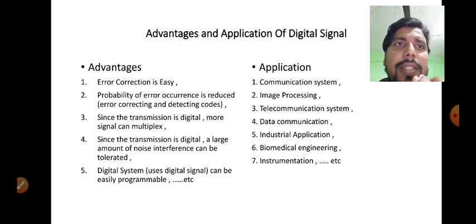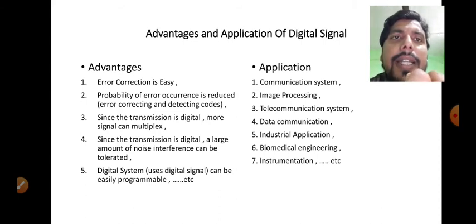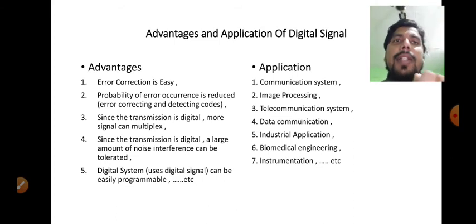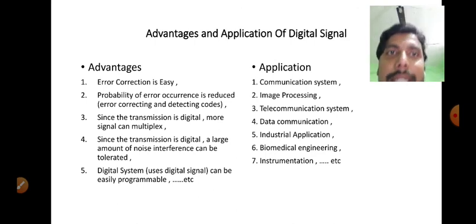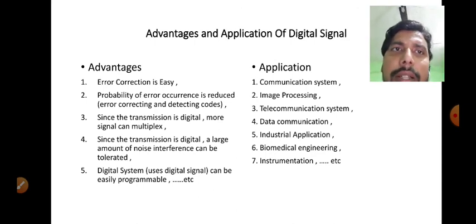Now, next one is advantages and applications of digital signal. The advantage is that error correction is easy. Error correction is easy means that by using digital signal, errors can be detected and corrected by using error detecting and correcting codes. With the help of these codes, the probability of error occurrence is also reduced. In analog signal we talk about SNR, but for a digital communication system we use probability of error. That defines the performance of the system.